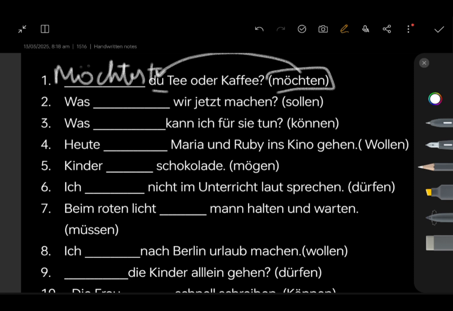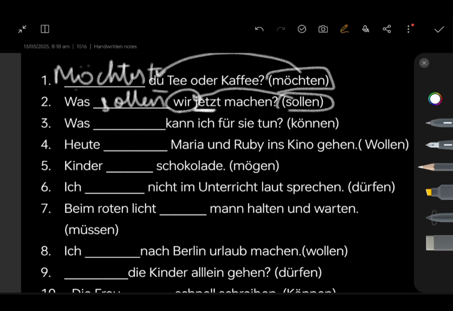Would you like a tea or coffee? Next: Was dash wir jetzt machen? What should we do right now? Jetzt is right now. Sollen. Wir. How do I conjugate? Wir. You're right. It remains in the infinitive form. Was sollen wir jetzt machen?